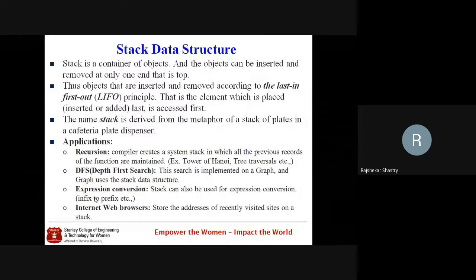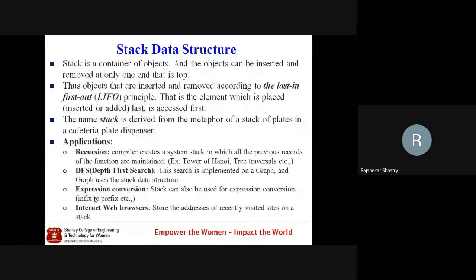When he removes a plate, he cannot remove the middle plate or the bottom plate. He has to remove the top plate only. If the waiter tries to remove any middle or bottom plate, then all the plates will fall. That's why that principle is adopted, and from that the concept called stack is derived. So this is about the stack.